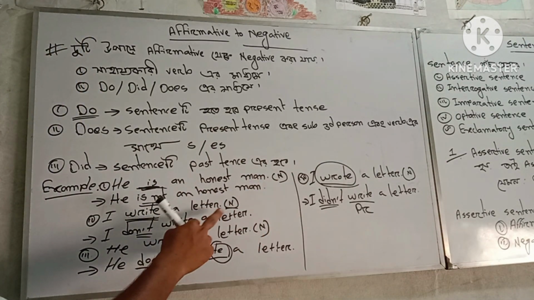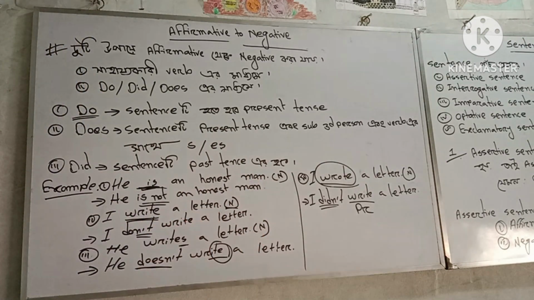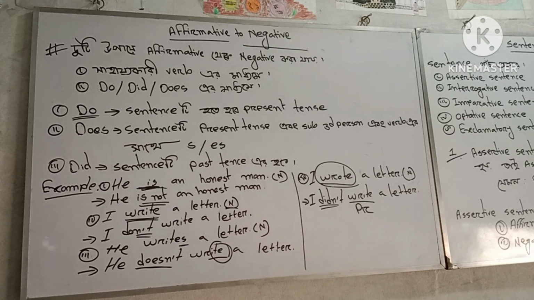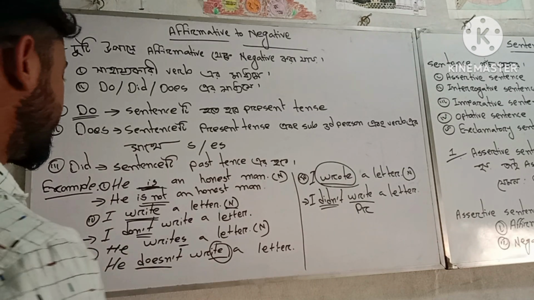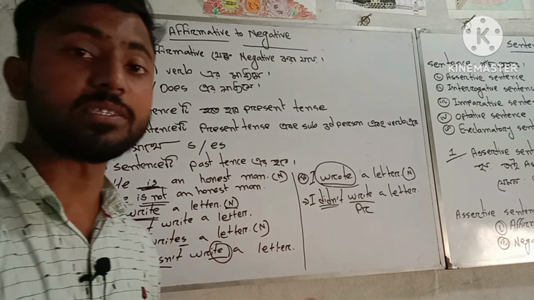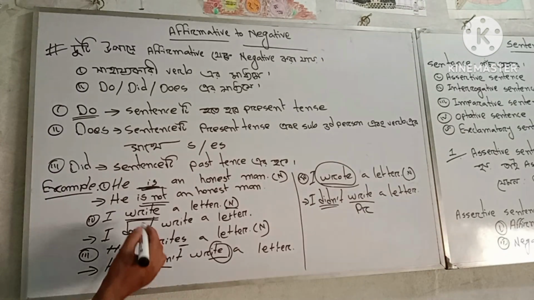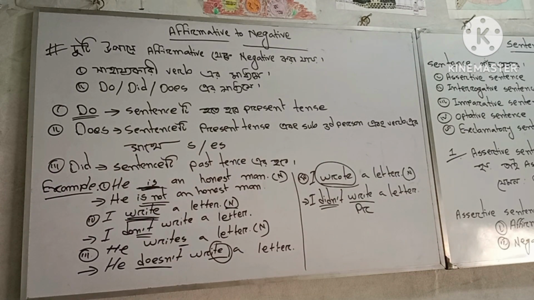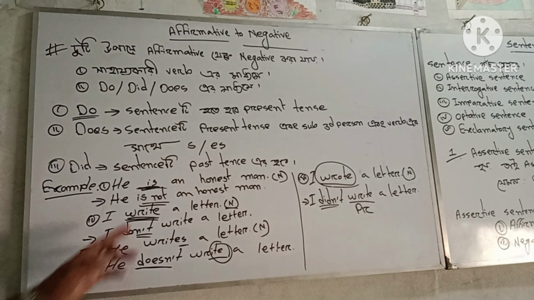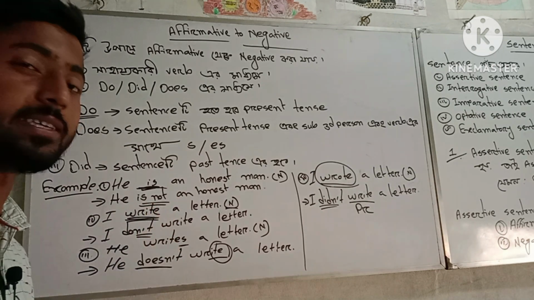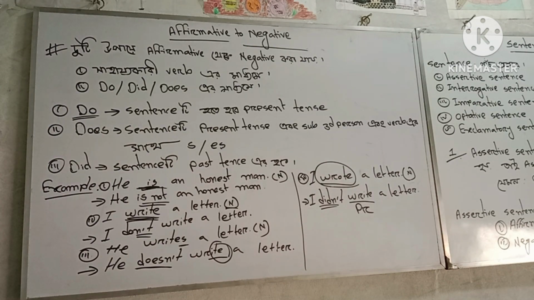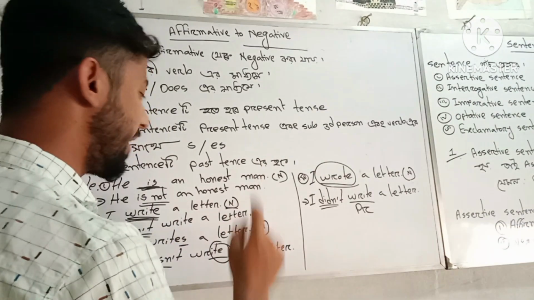Okay, I write a letter. Here is no auxiliary verb, so we need to use do, did, does. At first we see whether the sentence is present tense or past tense. It is present tense, so we need to use do or does. The verb has no s or es, so we use do: I don't write a letter.